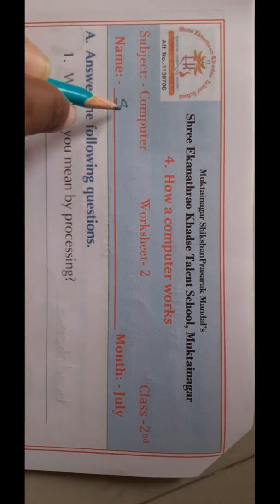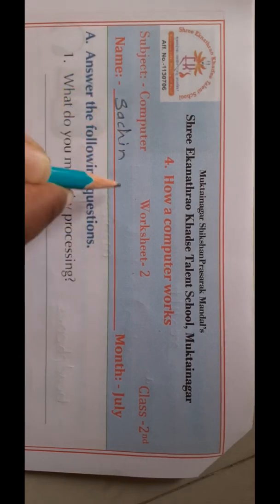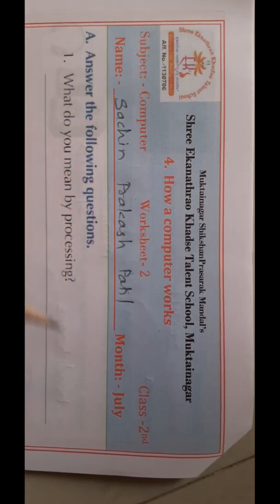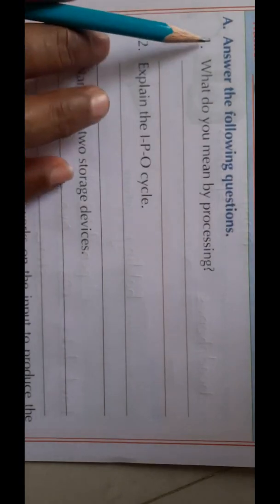Worksheet second. Here you write your name, I am writing my name. In this way you can write your name here. Now see, I am reading the first question.